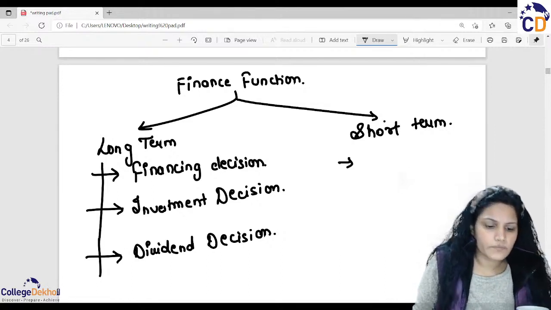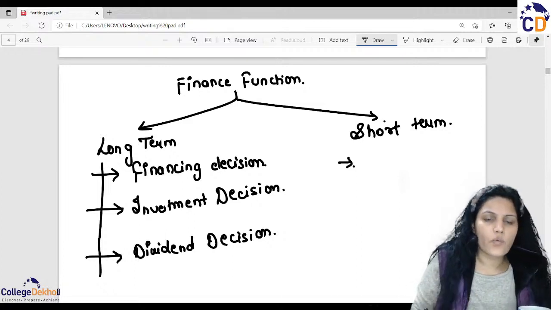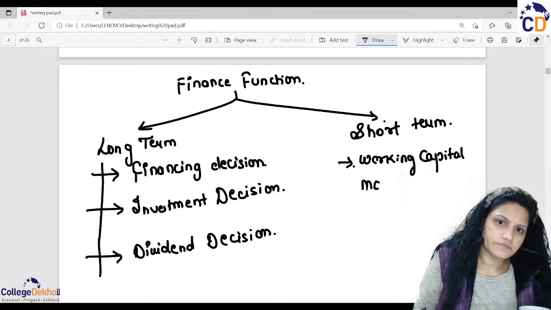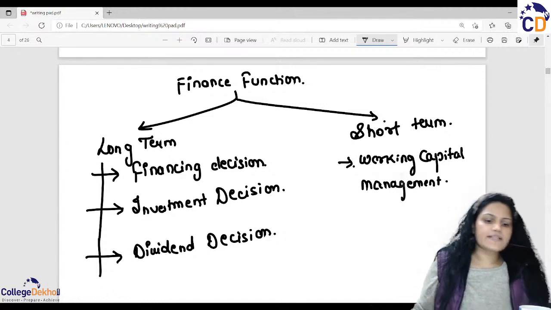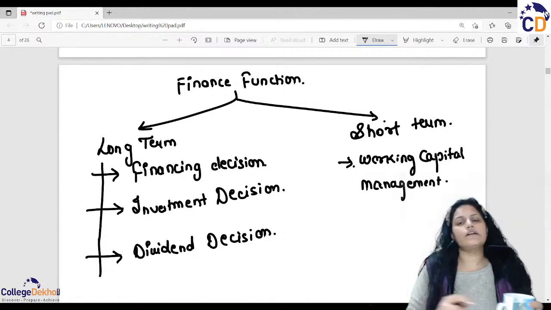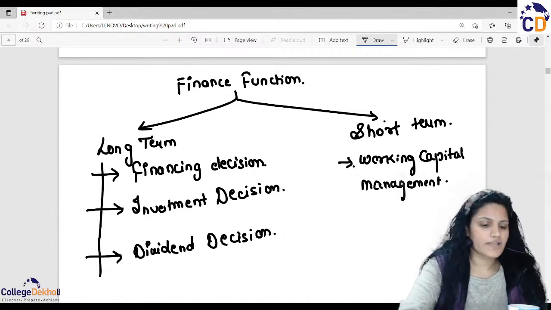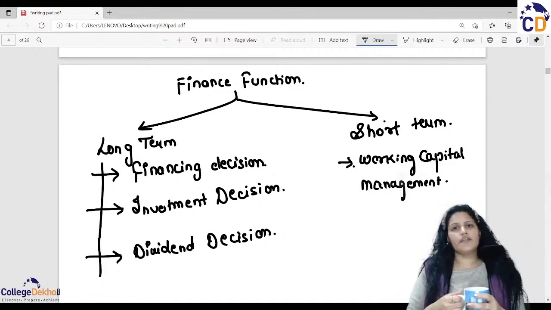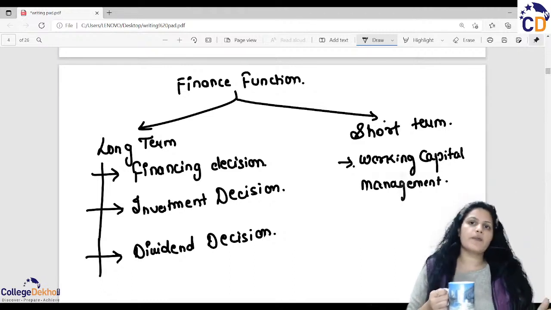Under the short term, there is working capital management. What do you mean by working capital management? Basically, it is to understand current assets and current liabilities. What does that mean? It is the difference between my current assets minus my liabilities.